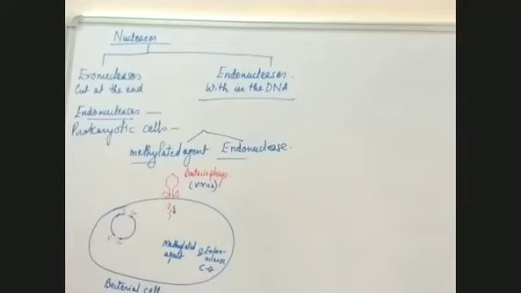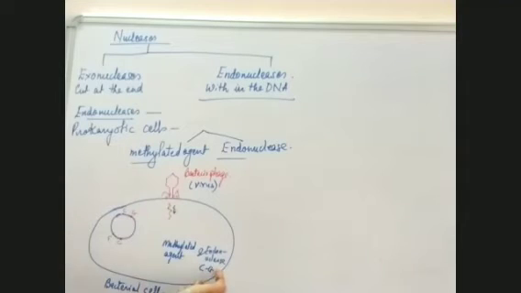That will be trouble for the bacteria, its DNA will be cut. So that is not in favor of the bacteria. So they developed a certain adaptation in them, and what was that?